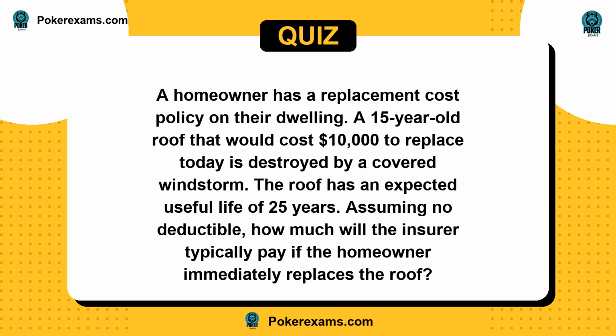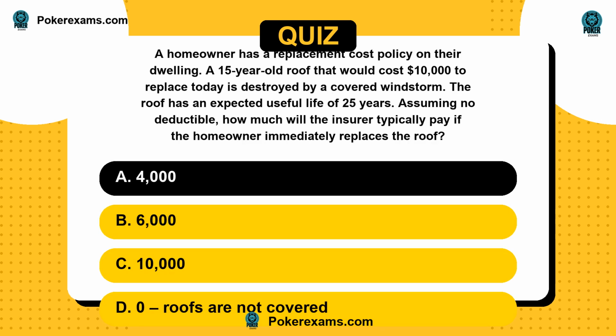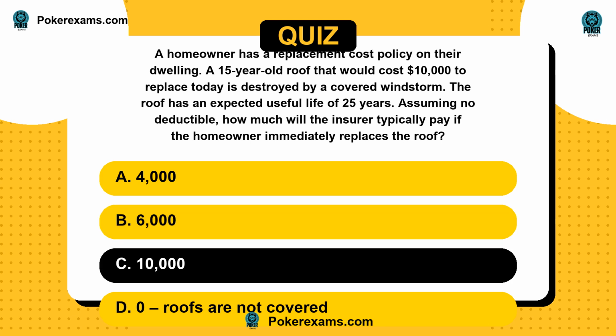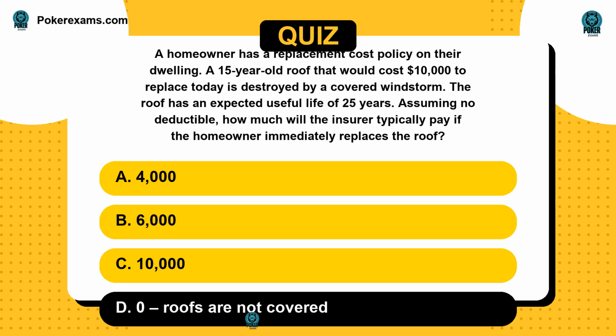Next question. A homeowner has a replacement cost policy on their dwelling. A 15-year-old roof that would cost $10,000 to replace today is destroyed by a covered windstorm. The roof has an expected useful life of 25 years. Assuming no deductible, how much will the insurer typically pay if the homeowner immediately replaces the roof? Is it A, $4,000? Or B, $6,000? C, $10,000? Or D, $0, roofs are not covered?